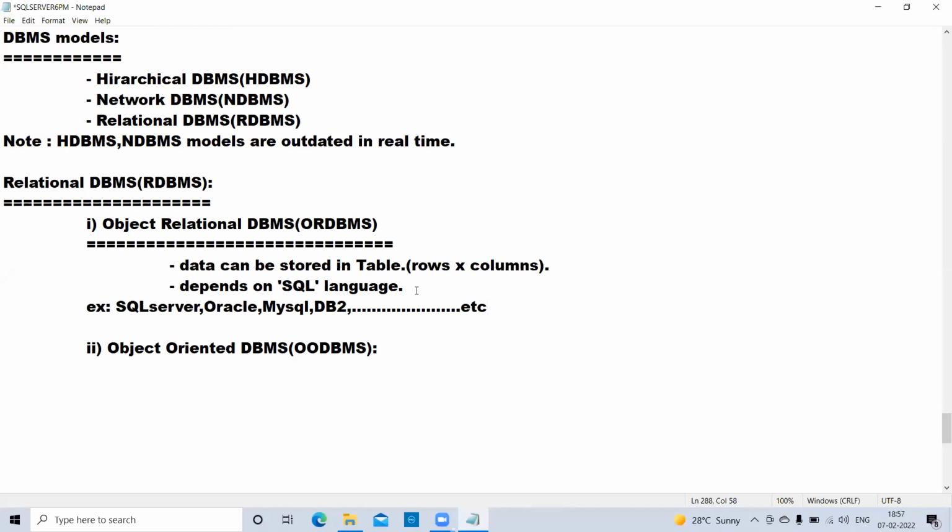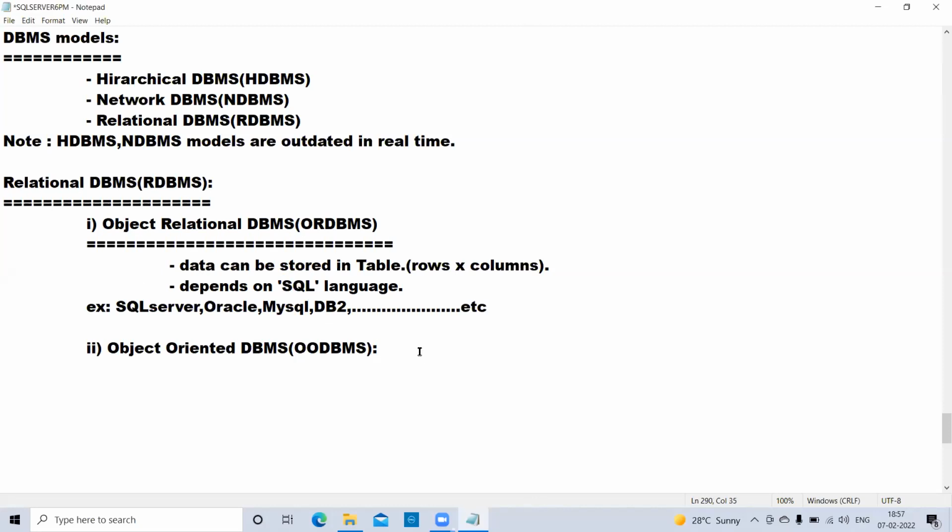Now, these are all softwares called relational, or object relational, database management softwares. When we are using these softwares, we must and should have a knowledge of SQL.